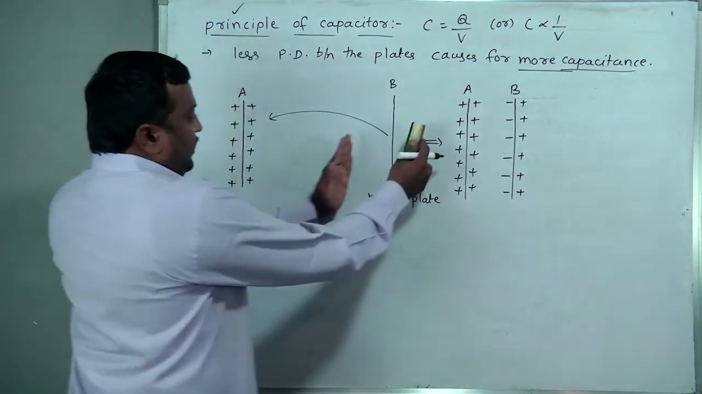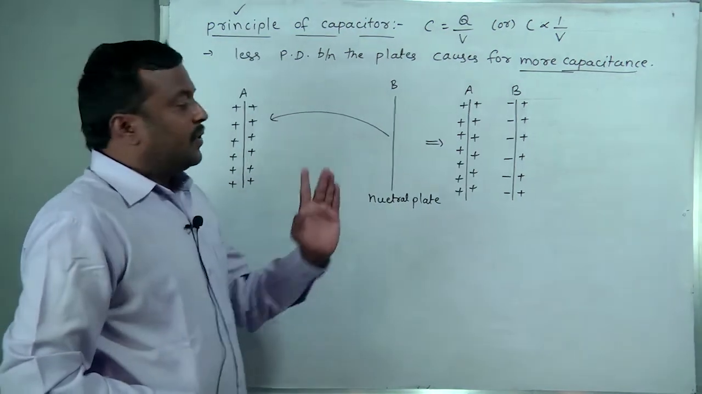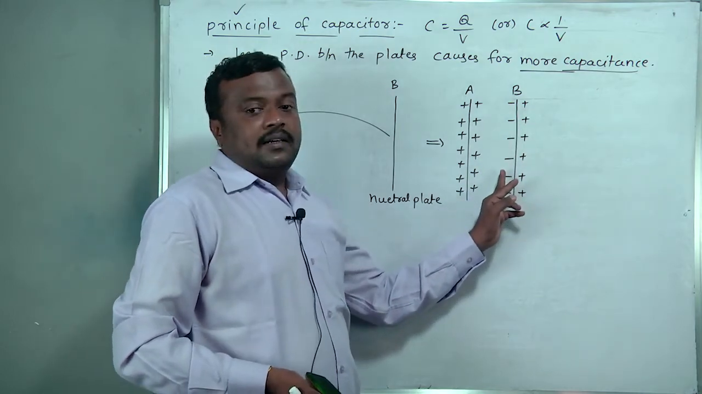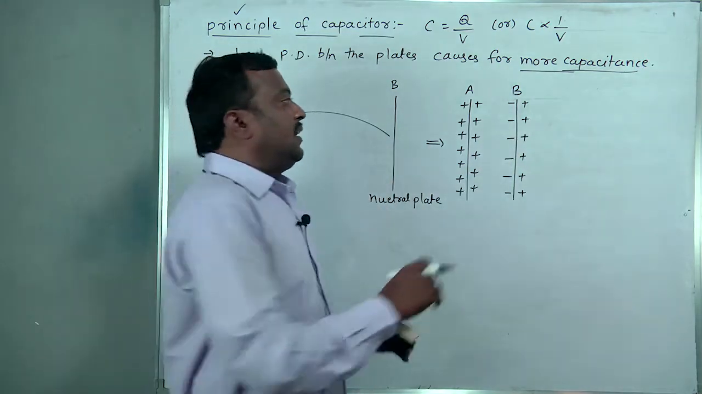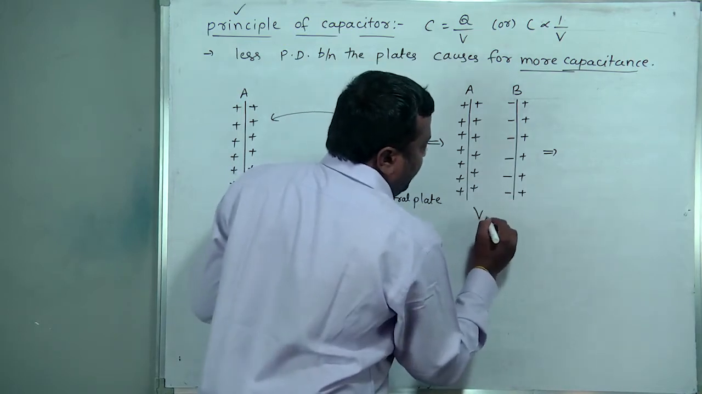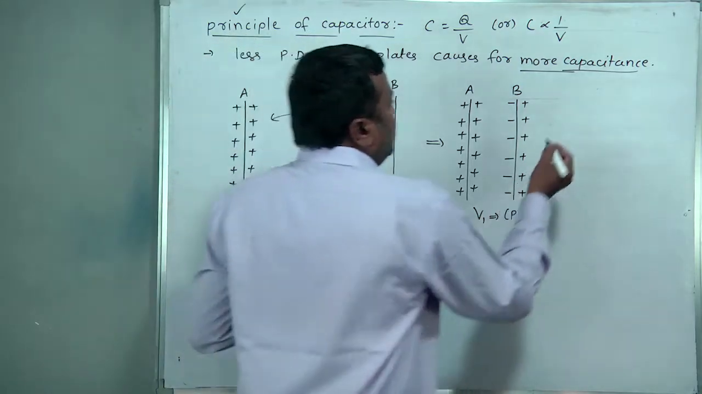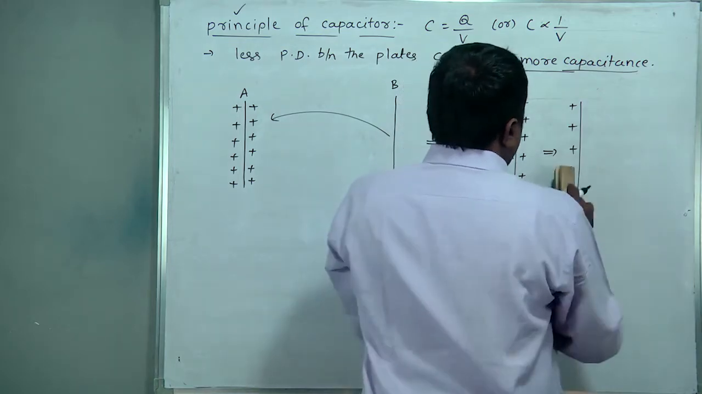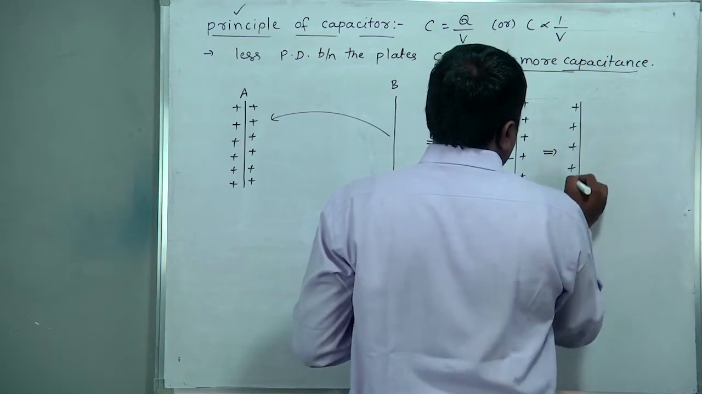Here, if we bring this neutral plate nearer to the positively charged plate, due to the induction phenomenon, what happens? Unlike charge will be present on the inner edge of this plate, and like charge on the outer edge. Then this becomes neutral only. In the next step, now consider the potential difference V1. V1 is the potential difference. In the next step, this is the positively charged plate.